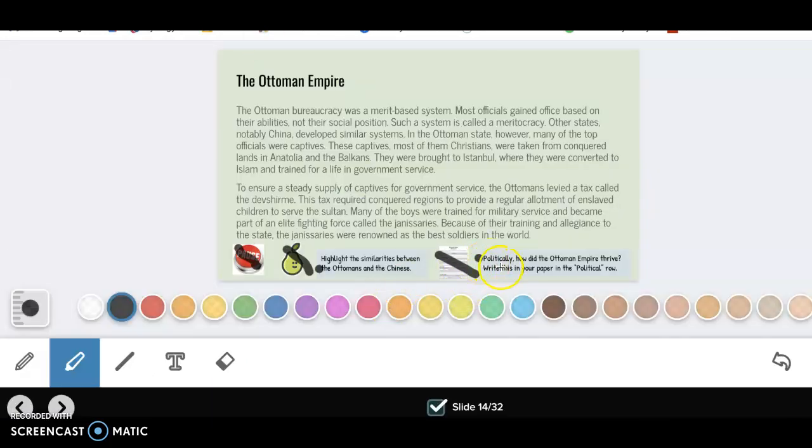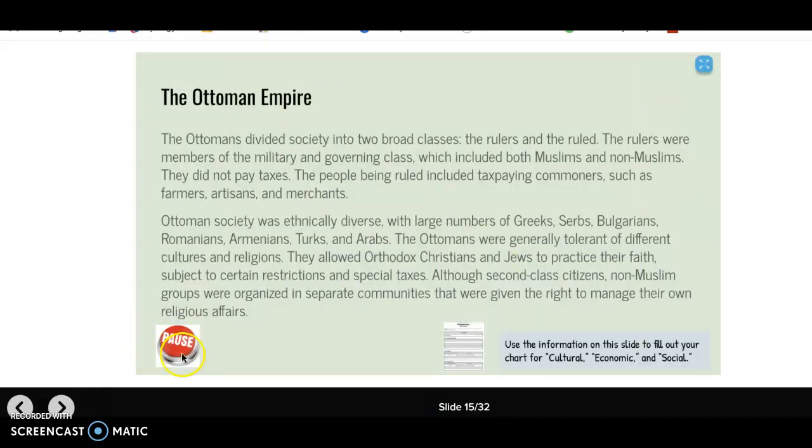So political means anything to do with the government, the people who are in charge, the people who are making decisions for the entire empire in this case. So pause, read this text, and complete these 2 activities. I see a pause button here on slide 15, and I see the paper icon with a question. So I'm going to use the information on this particular slide and I will fill out my chart for